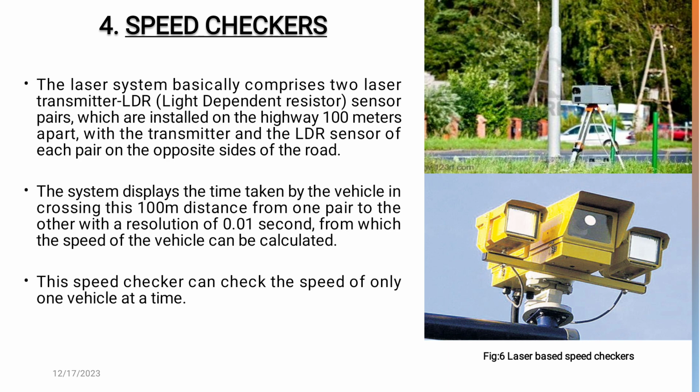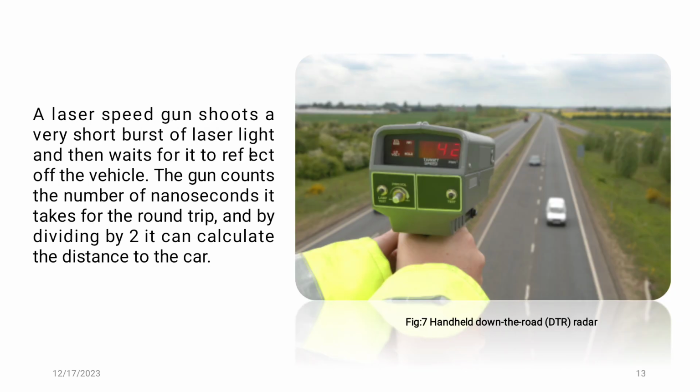The system displays the time taken by a vehicle in crossing this 100-meter distance from one pair to the other with a resolution of 0.1 second, from which the speed of the vehicle can be calculated. The speed checker checks the speed of only one vehicle at one time. The next slide, the speed gun.